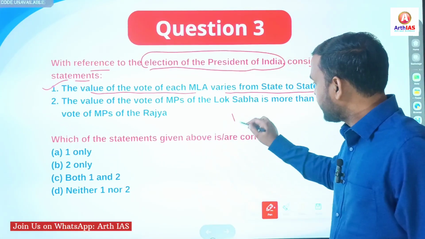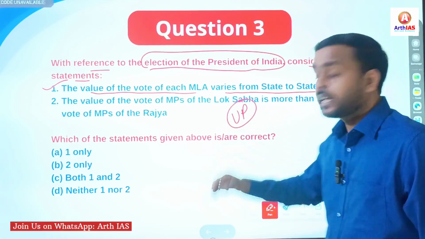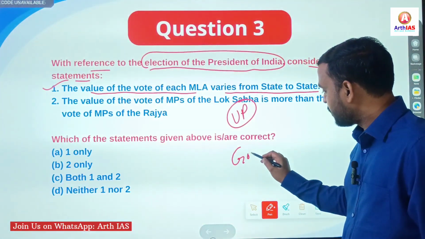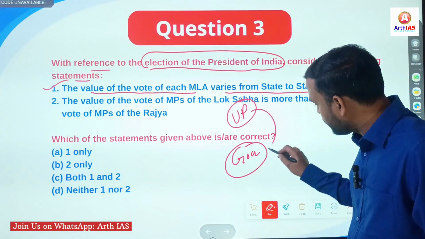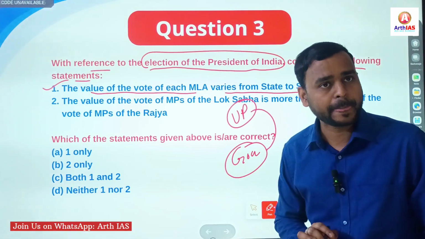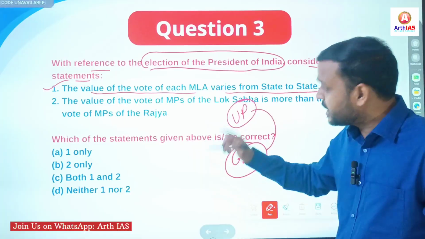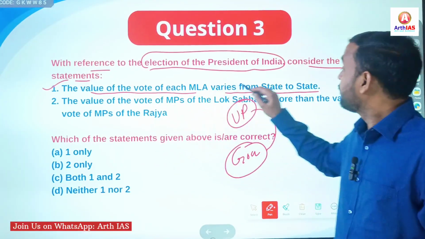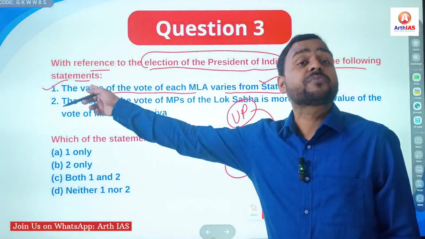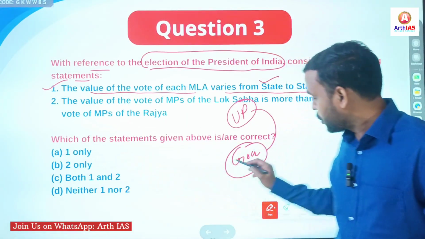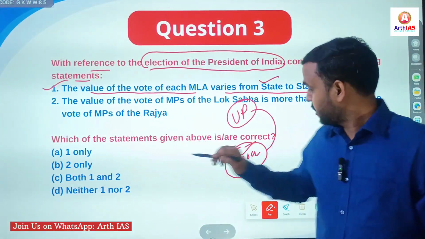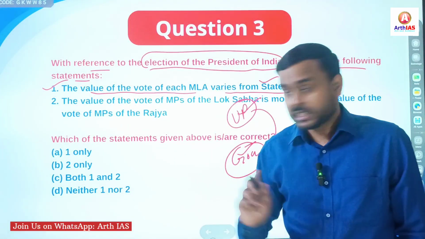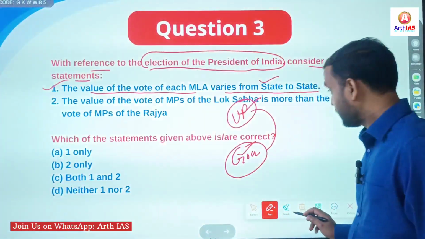For example, a state like UP has very high number of MLAs. A state like Goa, a smaller state, as comparison to UP, has very less. So obviously, when the number of MLAs are higher, their value of vote will vary from state to state. A smaller state, less value. Bigger states like UP will have more value. So first statement is correct.